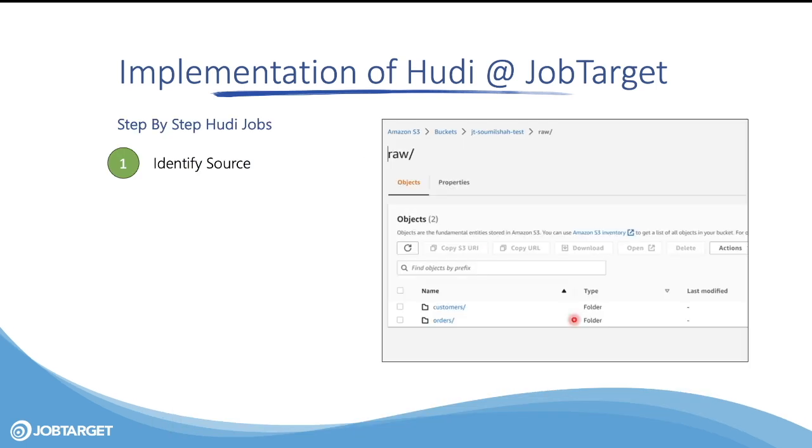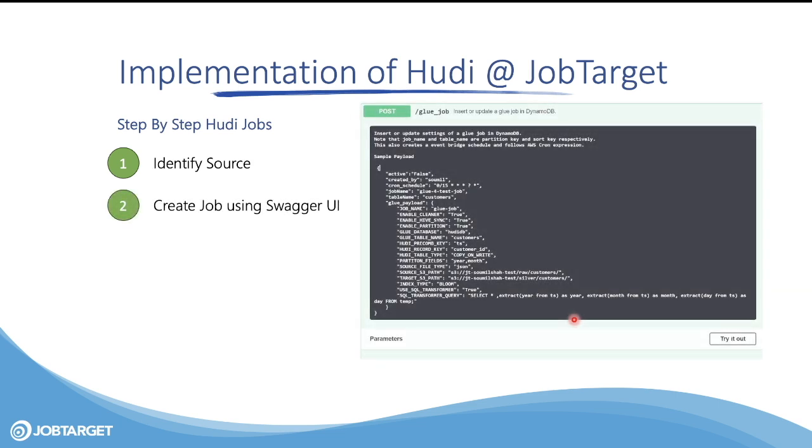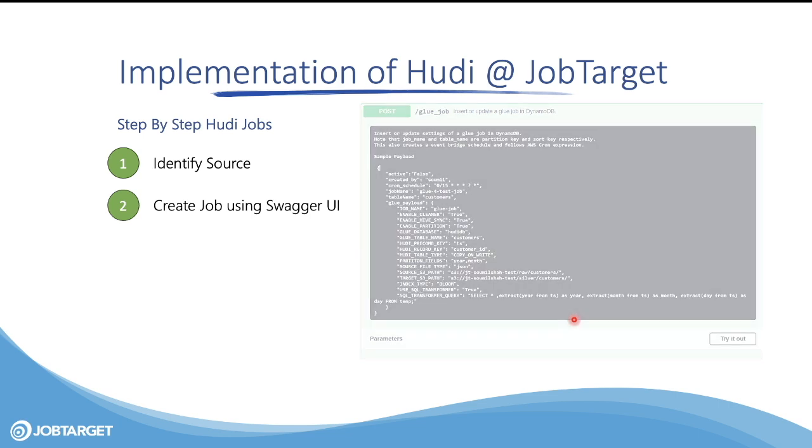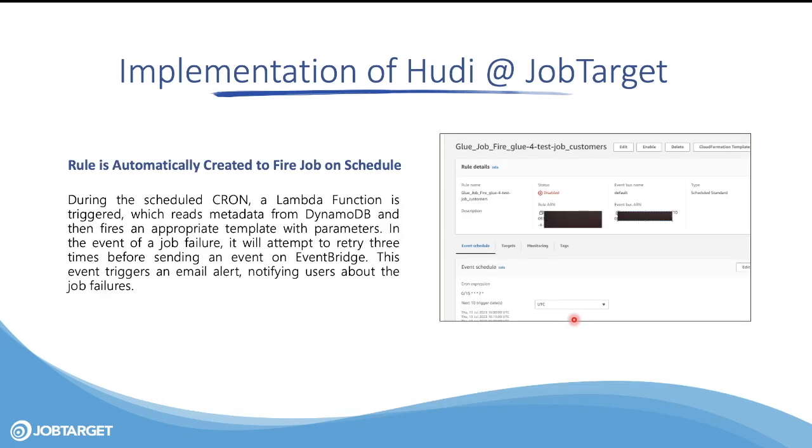So we have all these templates written. The developer goes in and identifies the source, S3 or any JDBC source. We have templates for different sources. Once he identifies the source, he creates a job through the Swagger UI. Once the job is created, you can verify the metadata in DynamoDB. Automatically a rule has been created which will fire the Glue job on the cron expression that the user has provided. So now let's go to the next slide.